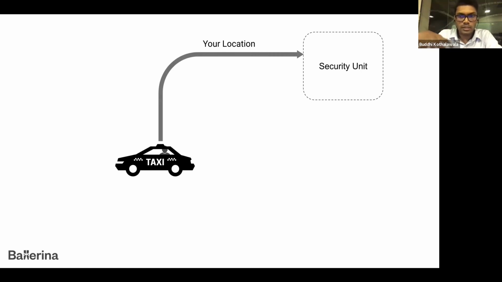We are talking about a huge company, a CAB service, where during your ride, the company needs to ensure you are safe during your entire ride. Because of that, it has a specific security need, and you have to stream your current location back to that security unit to make sure you are on your route and you are safe.